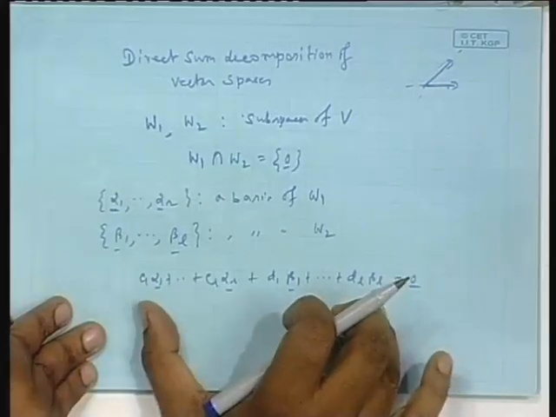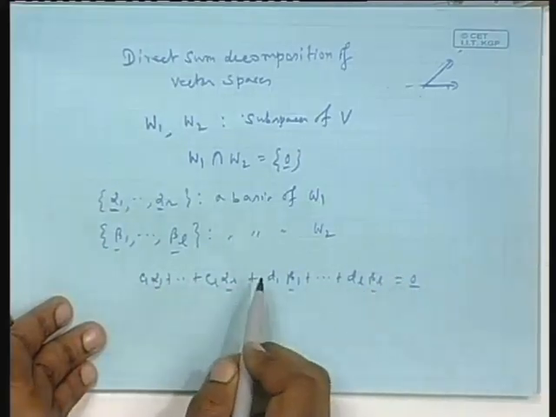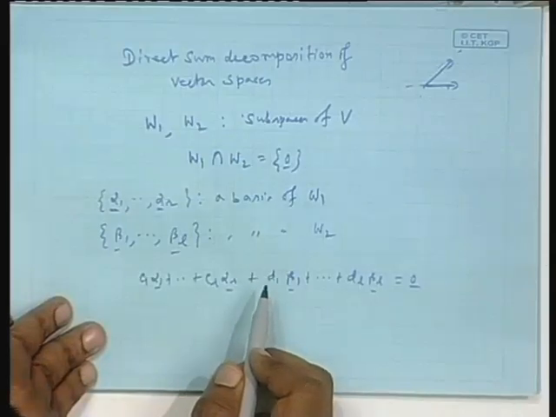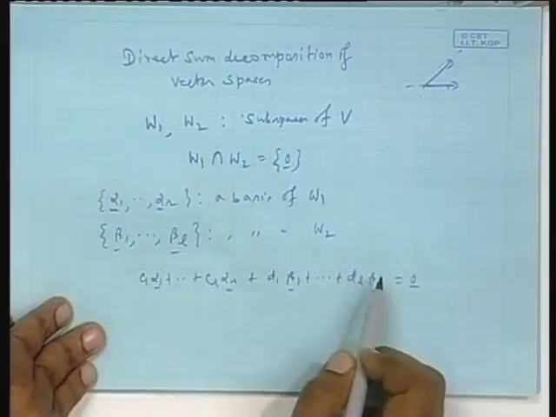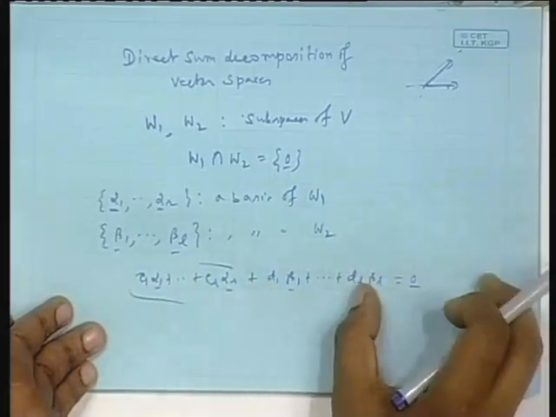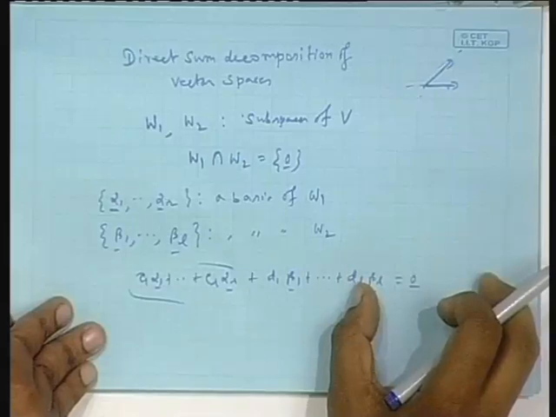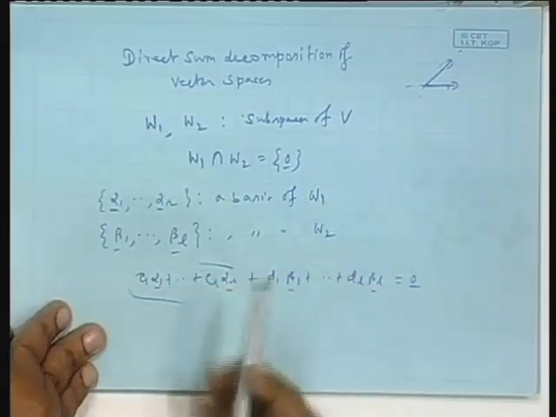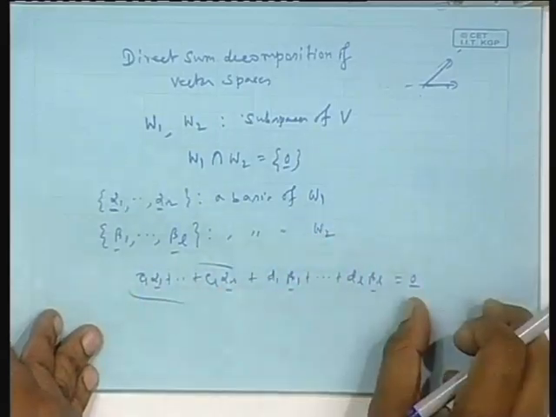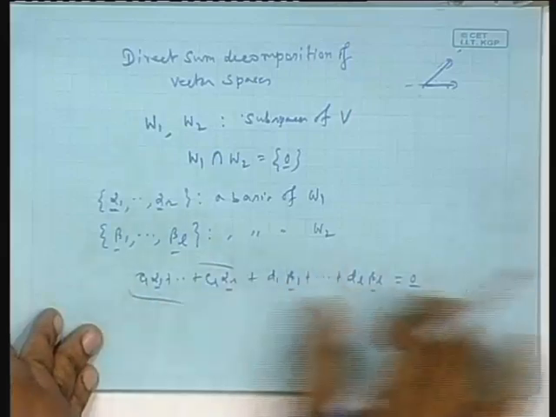If this is possible, that you have non-zero solutions for this, suppose you have non-zero solutions for this for all, that means this part is the negative of this part. Even otherwise, suppose you have given me this, I can always take this on the left hand side, or take this on the right hand side. So, this summation is equal to this summation.